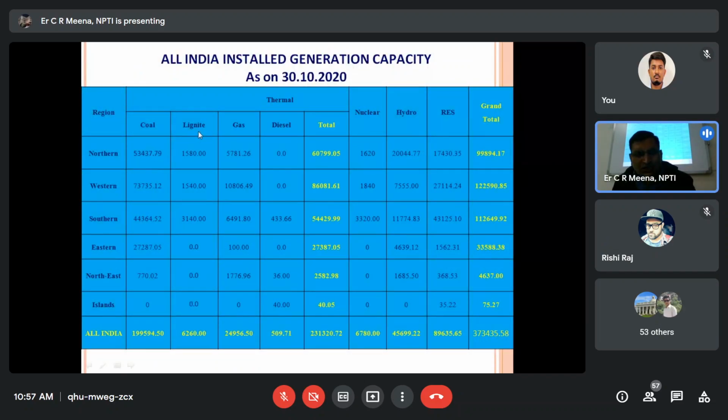This is basically data for a different month, October. Okay, you have to update it already. You have already entered this power scenario, that's why I have not updated this. Okay.